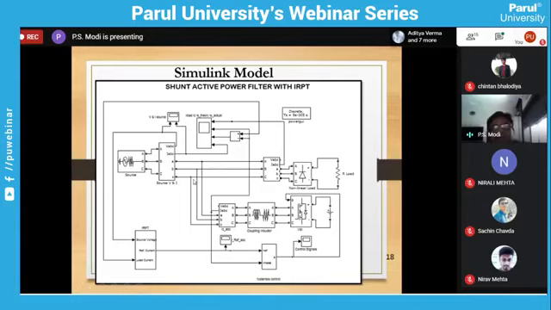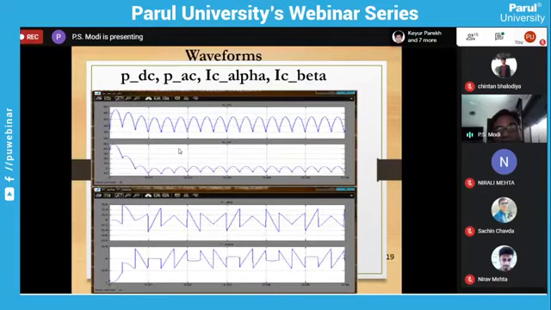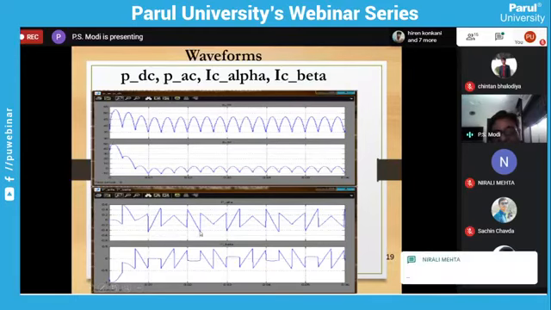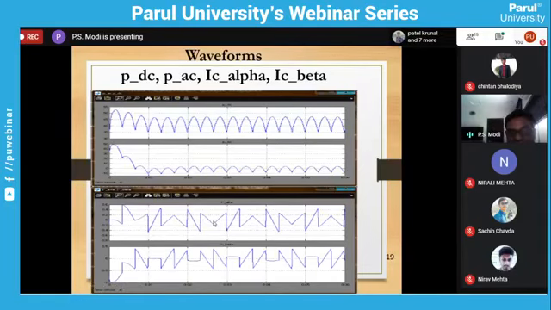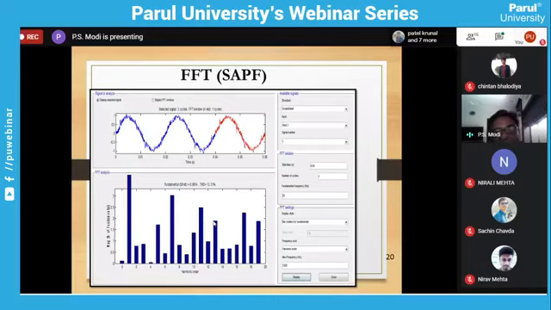Finally, you have to measure the supply voltage and supply current at the input side. Now we have different waveforms: power waveform, current waveform. So PDC, PAC, IC alpha and IC beta, they are all waveforms. You can see this is the injected current pattern from the inverter, same as the theoretical. Now we can go for FFT analysis.